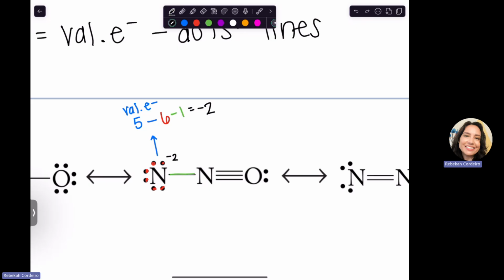Not an actual charge, by the way. We're not talking about ionic compounds. We're talking about covalent compounds. This is just a way to judge Lewis structures. Okay, just trying to get that out there.